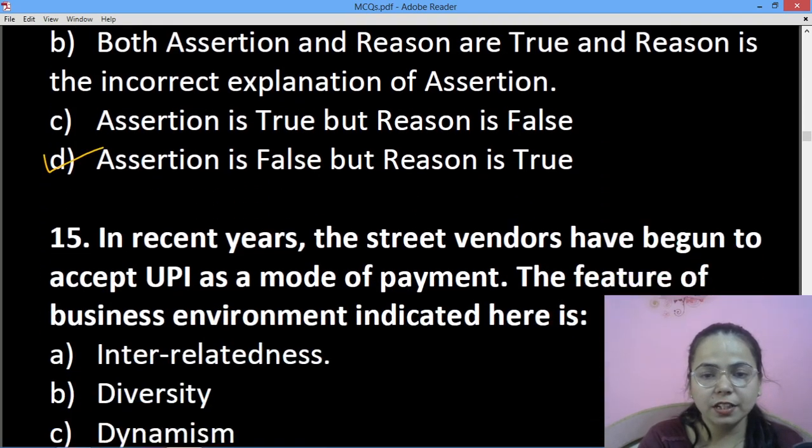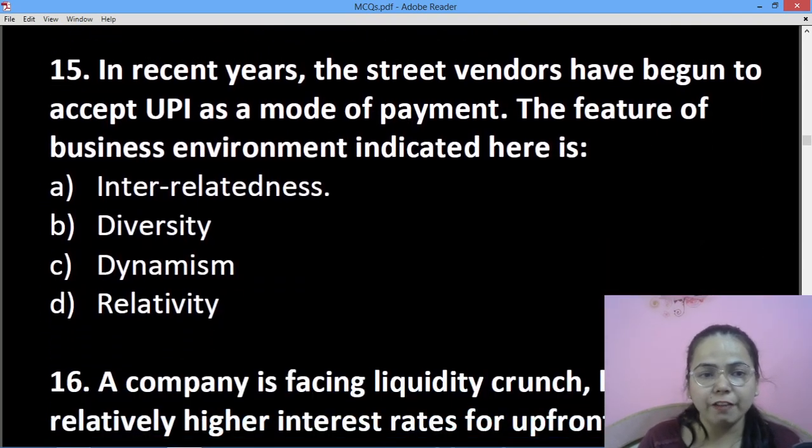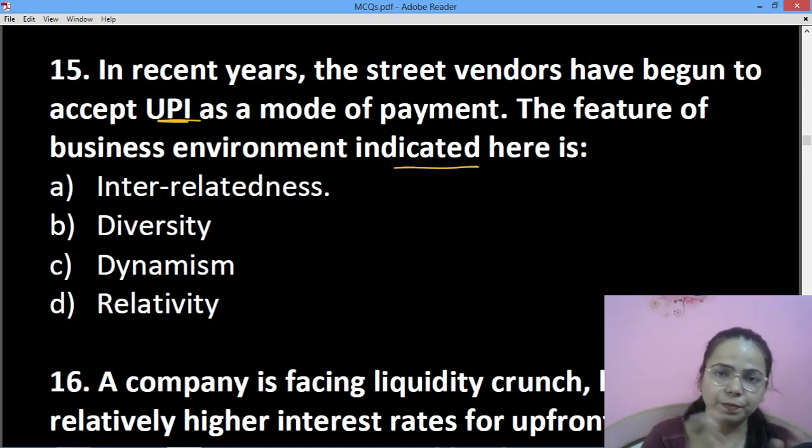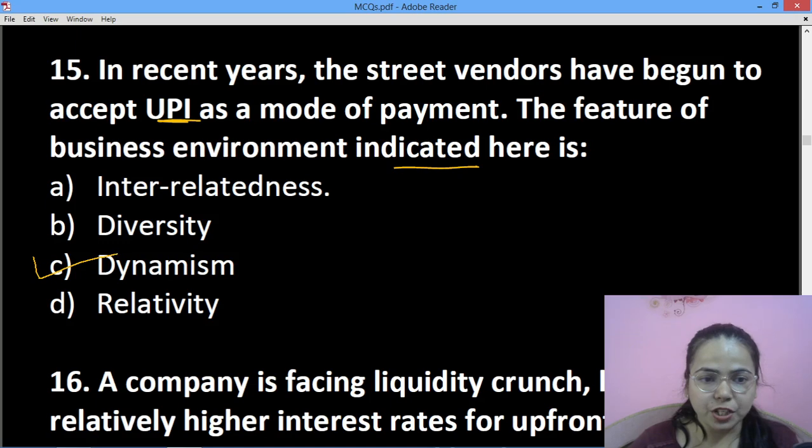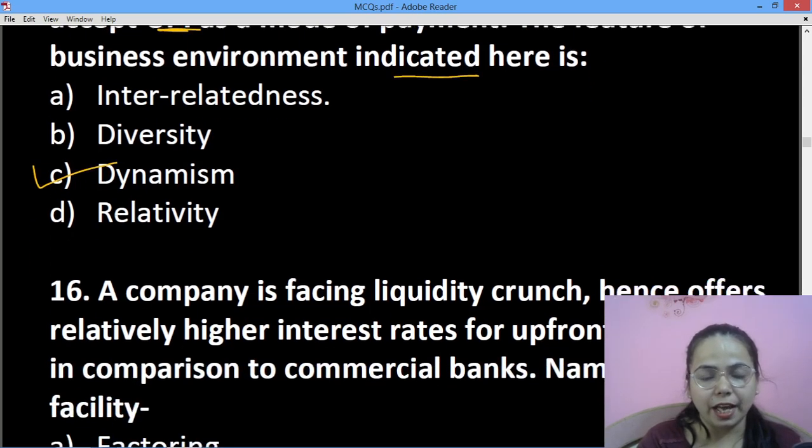Next question is, in the recent years, street vendors have begun to accept UPI as a mode of payment. The feature of business environment indicated here. UPI मतलब कि now the things have changed from this to this, cash to cashless. तो अब जो चीज़ें जब change हो रही है, it will be coming into dynamism.